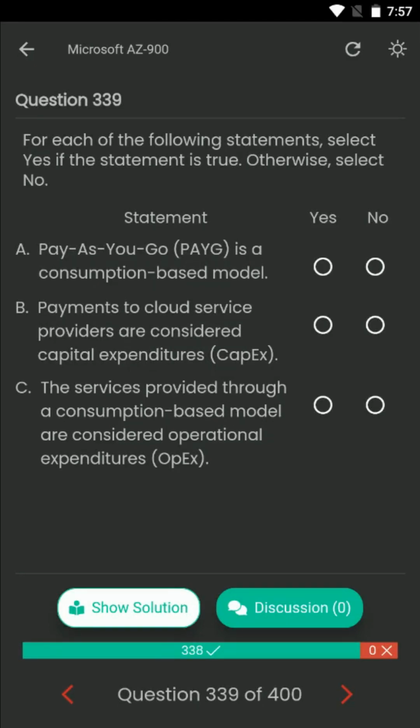The correct answers are Statement A, yes. Statement B, no. Statement C, yes.